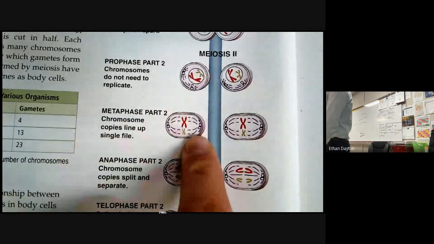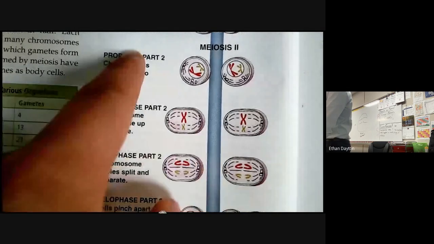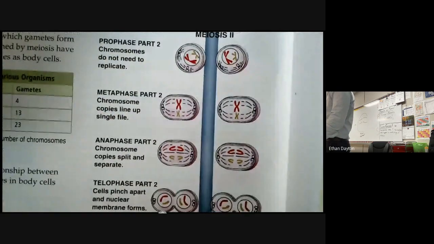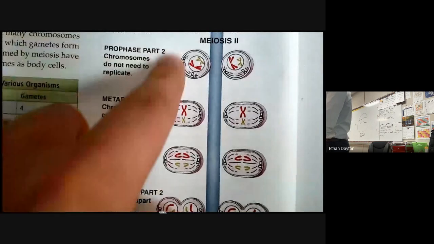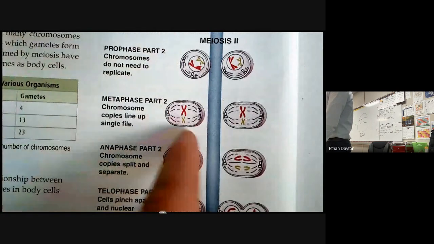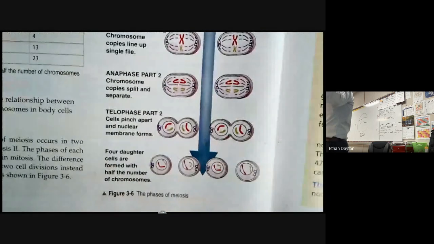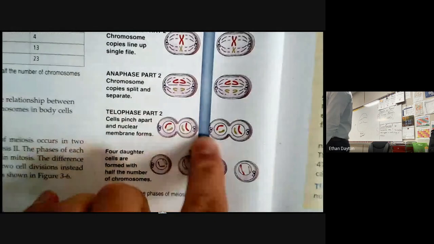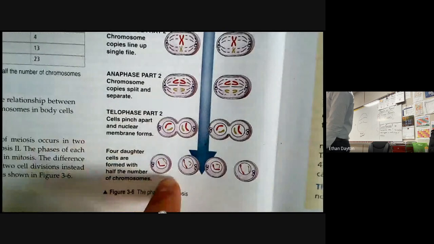So then in metaphase, what do you notice about metaphase? They line up in a single file line. So meiosis part 2 is basically mitosis. Okay? Just this time it's split to the 4. It looks exactly like mitosis because they line up in a single file line, and then they split at the centromere and pull the sister chromatids apart. Now, the 2 cells form into 4 cells, and you're left with 4 daughter cells that have half the number of chromosomes.